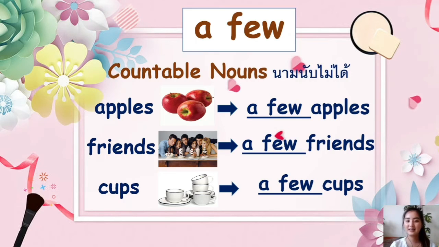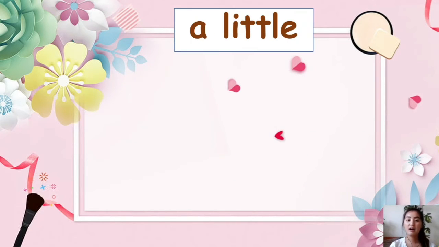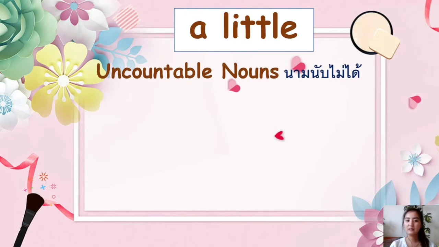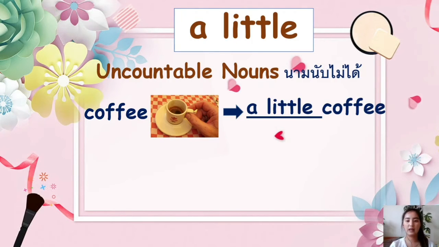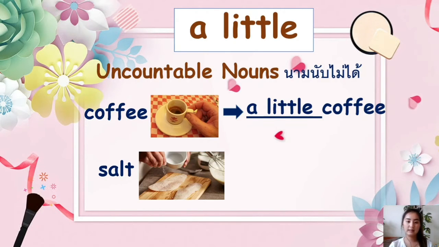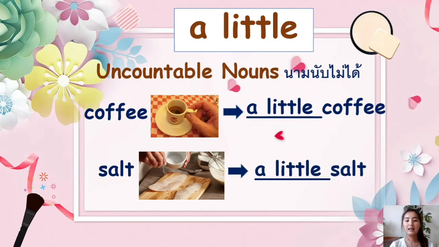Easy, right? Next, we have a little. We use a little with uncountable nouns. Example, coffee. Coffee is an uncountable noun. So we can say a little coffee. Next, salt. Salt is an uncountable noun. So we can say a little salt.